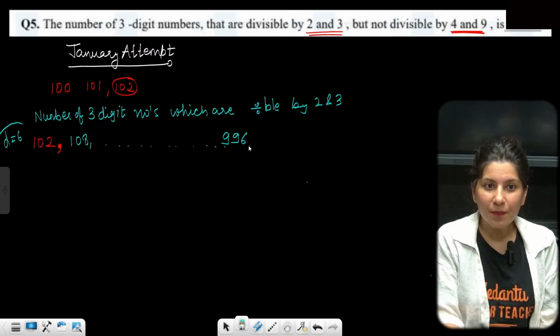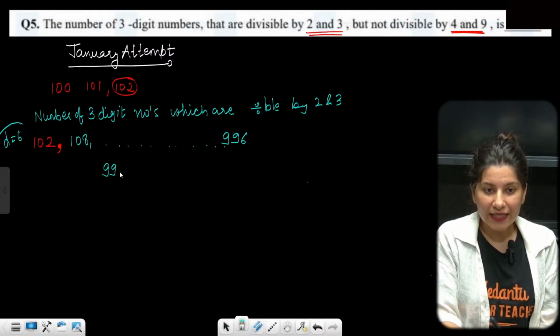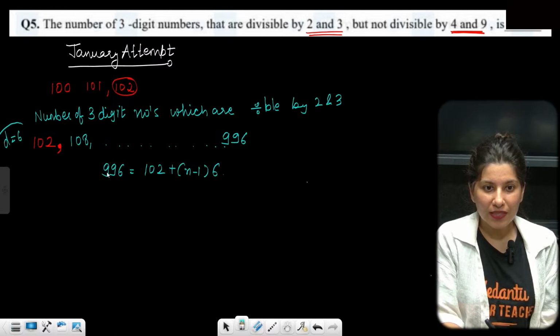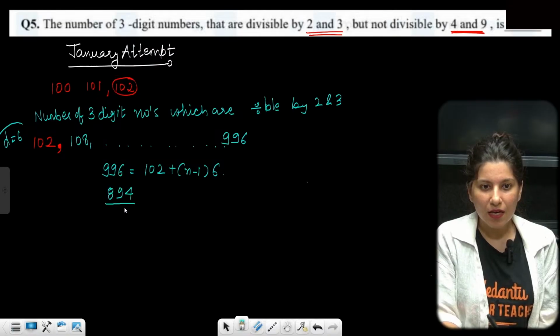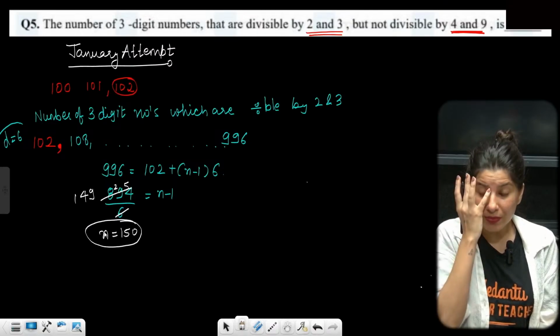So how many numbers are we looking for? The AP: 996 is equal to the first term 102 plus (n minus 1) times D, where D is 6. So 996 minus 102 is 894, and 894 upon 6 is equal to n minus 1. 6 ones are 6, 6 fours are 24, and 6 nines are 54, so n minus 1 is 149, and n is equal to 150. So a total of 150 numbers are there. But you know what?